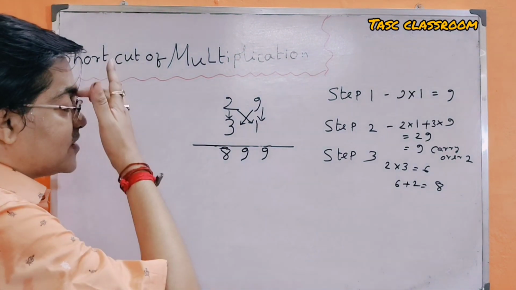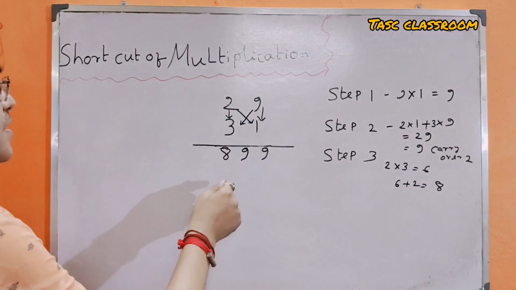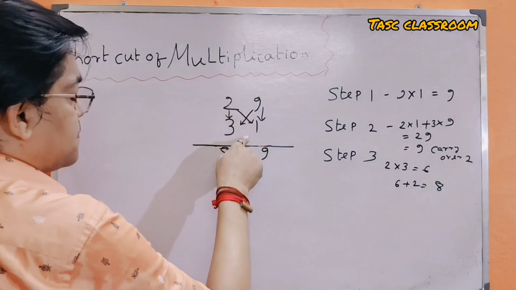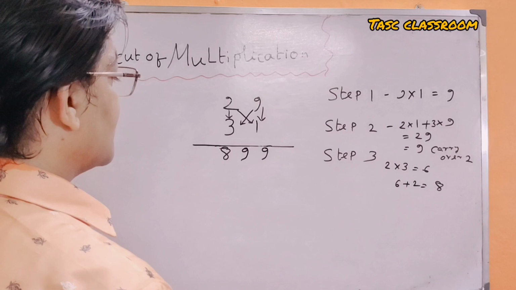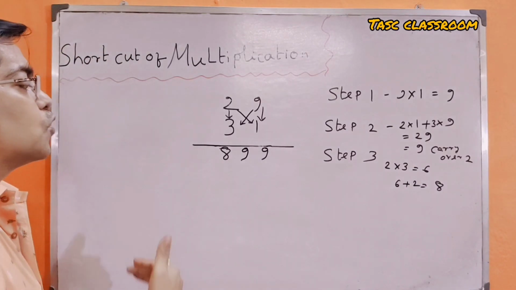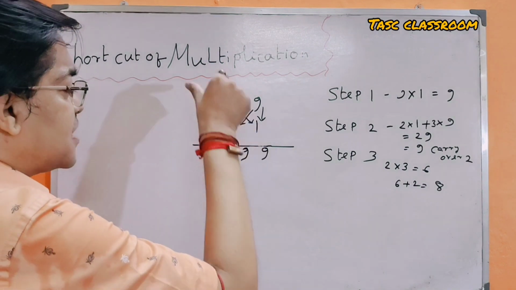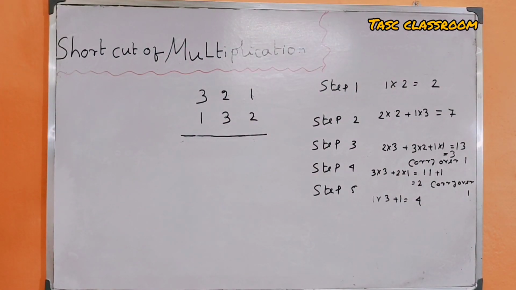So students, you can easily multiply by 2-step multiplication without wasting your time. Now we make you learn 3-step multiplication. Here is an example of 3 by 3 multiplication.